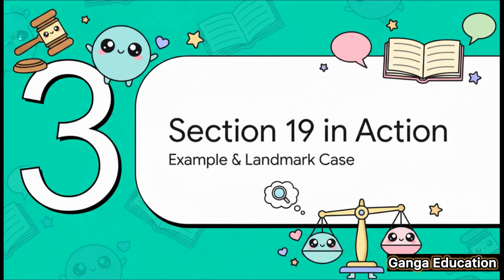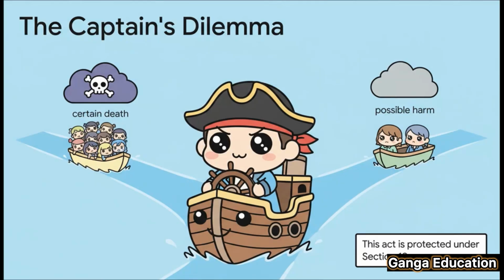Okay, so theory is one thing, but how does this actually work in the real world? Let's look at a practical example and a landmark case that will make this concept absolutely crystal clear for you. Let's use the classic captain's dilemma to really understand this. Imagine there's a ship captain. He has to steer, but he's faced with a terrible choice. Path 1 means he hits a boat with 30 people on it and their death is almost certain. Path 2 means he hits another boat with only 2 people on board.